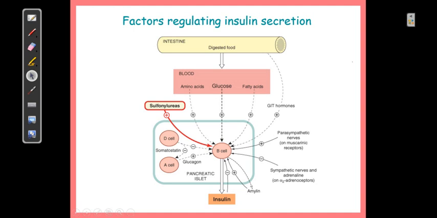Apart from that, you can have the effect of amylin also. You know that amylin is present as a peptide in the pancreatic beta cell, and its presence and absence is definitely an indicator of disease. You know that deposition of amyloid proteins is an important histopathological criterion for many diseases.